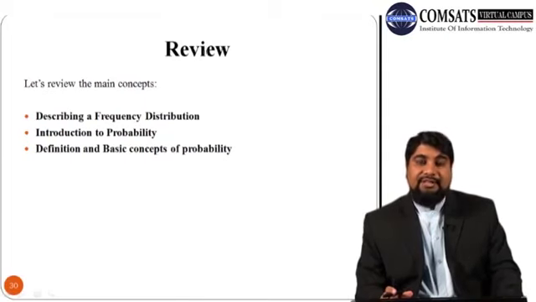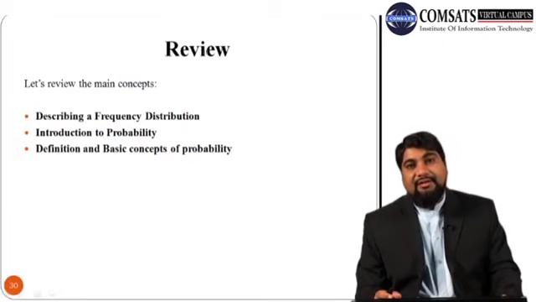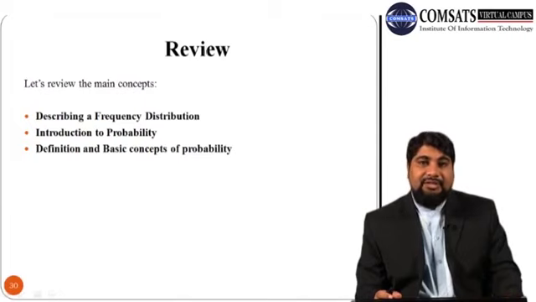Then we discussed the introduction to probability, and some basic concepts required for probability, in particular basic concepts related to set theory and some of the basic concepts related to probability.